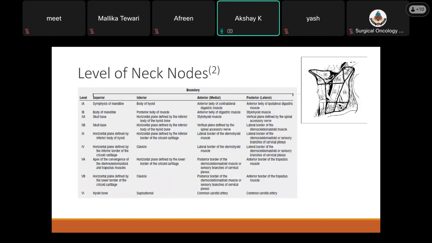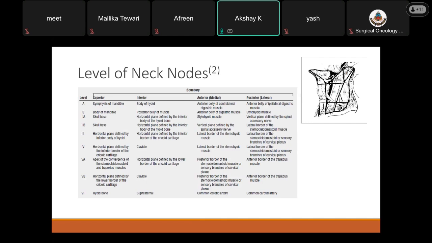Coming to level of neck nodes, the neck nodes can be divided into 6 groups. Level 1A, where the superior border is the symphysis of mandible, inferior is the body of the hyoid, medially and laterally it is bounded by the digastric muscles. Then 1B, again the superior border is the mandible, inferior is the posterior belly of the digastric muscle, medially it is by the anterior belly of the digastric muscle, and posteriorly it is by the stylohyoid muscle.